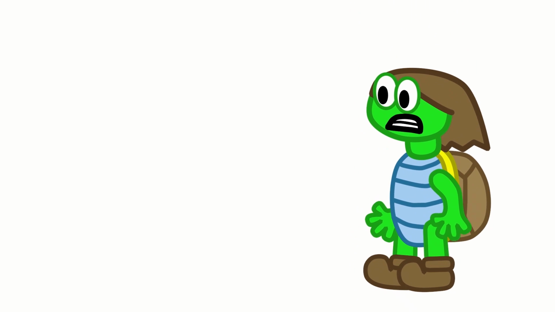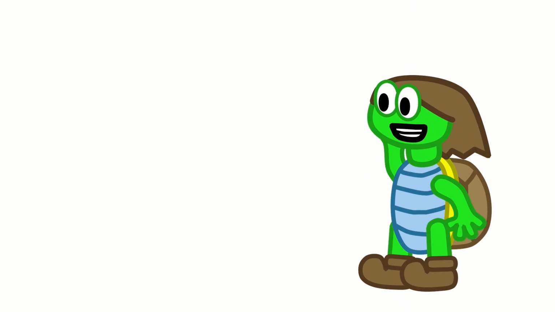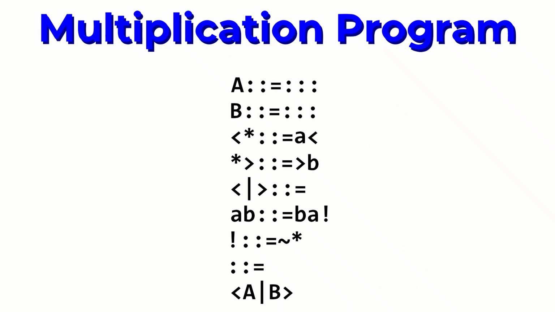Well, multiplying by 2 is nice, but what if I want to multiply by something other than 2? Like 4. Well, use the general multiplication program. It takes in 2 numbers, big A and big B, and multiplies them. Using the bracketing system from the previous program, both terms are first converted to little a's and little b's.